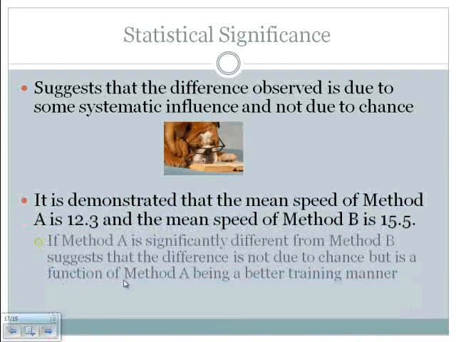So here's that example. If our method A times were 12.3, our method B times were 15.5. Notice that those are different numbers. So there is a difference in runtime. But the question is not, is there a difference? The question is, is there a statistical difference? And if we found that there was a statistical difference, what we are saying is that that difference is not due to chance. It is due to the fact that, in this case, method A is a better method of training.